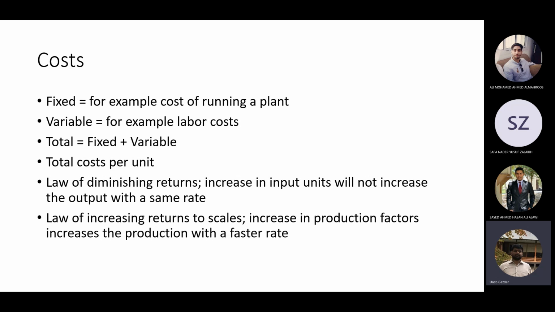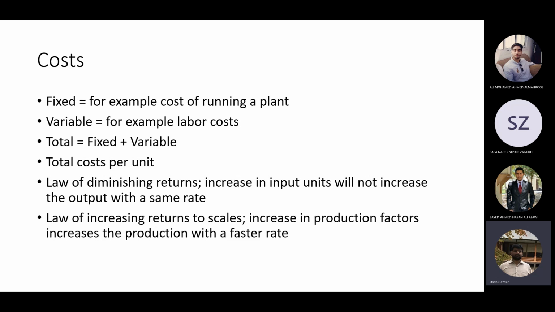These more people will cost me, let's say, $2 more. So the final product should be twice. I was spending $2 earlier, now I'm spending $4. So the number of things I'm producing should also increase by twice, but that will not be the case. It will not increase by twice.